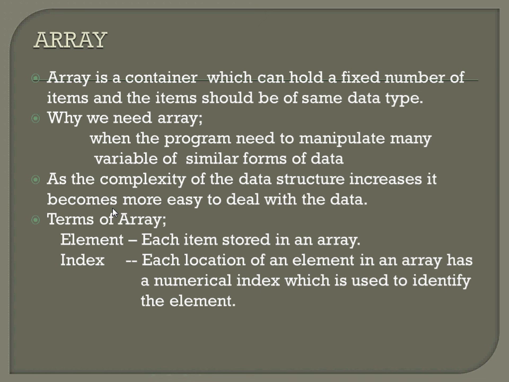If you are not using an array, what you are going to do is a of 1, a of 2, a of 3, and so on, up to 100. So it's tedious, it's not possible. Next, the terms of an array. What is an element and what is an index? An element means the item stored in the memory of that array. The index means the address of the element. This shows the location of the element in an array.